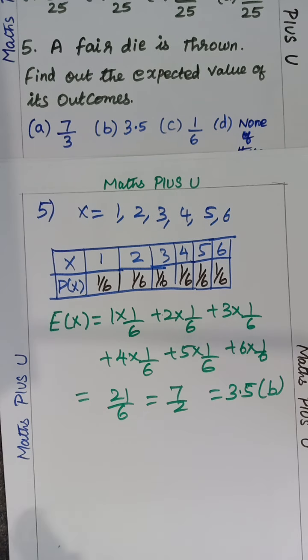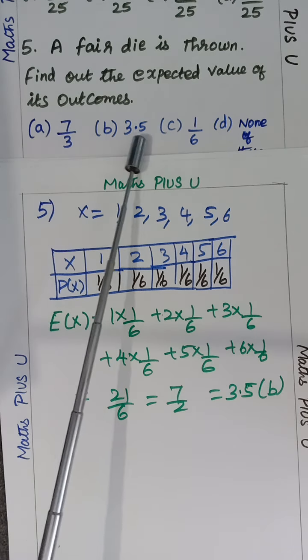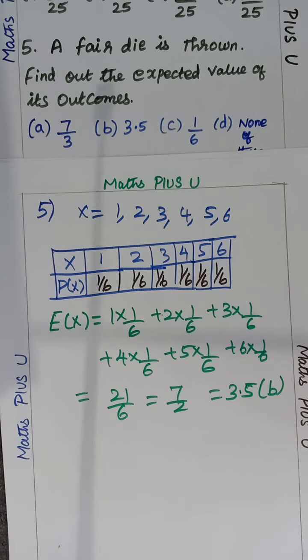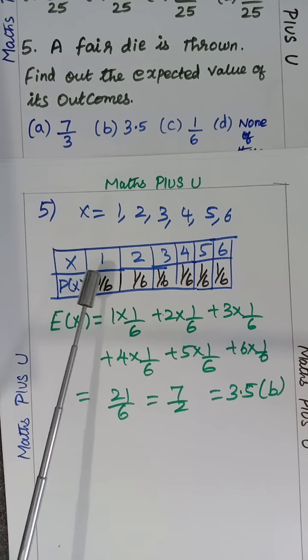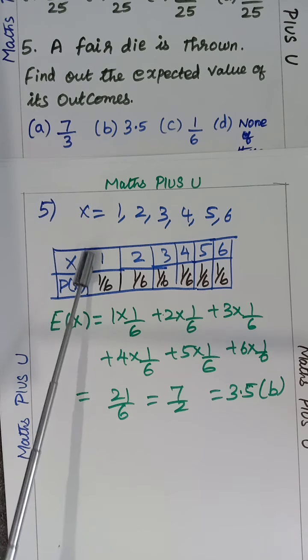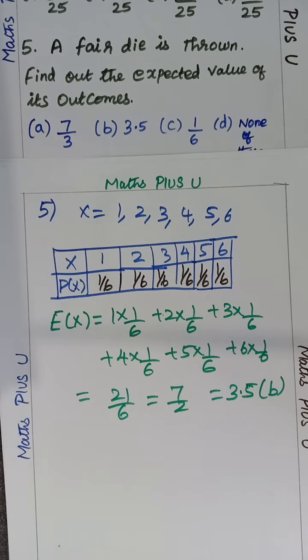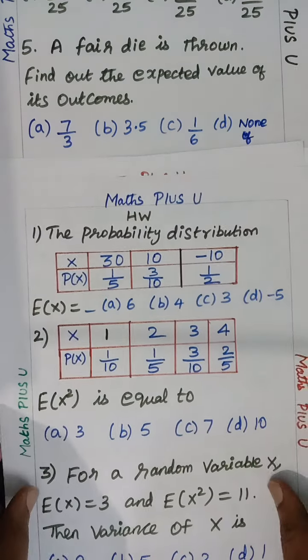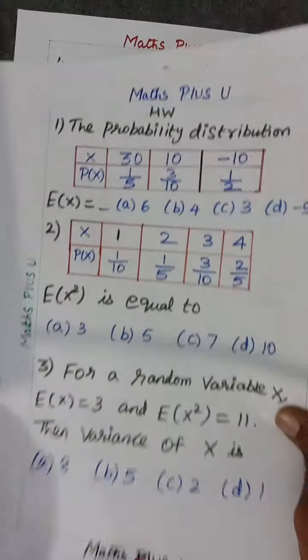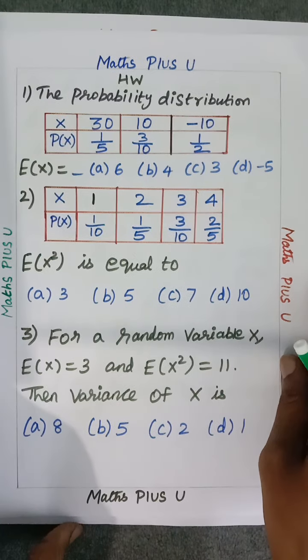So what all have I done? A fair die is thrown. To find out the expected value, I have just made the tabular column. I have used E of x equals summation x into P of x. So 1 into 1 by 6 plus 2 into 1 by 6, like that I have multiplied and got the answer. So till now if any doubts are there, you can ask me. You can also give comments, children, on what you have understood, and whether my talking in English is good or not.